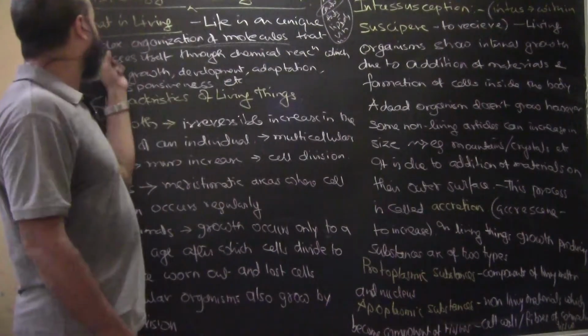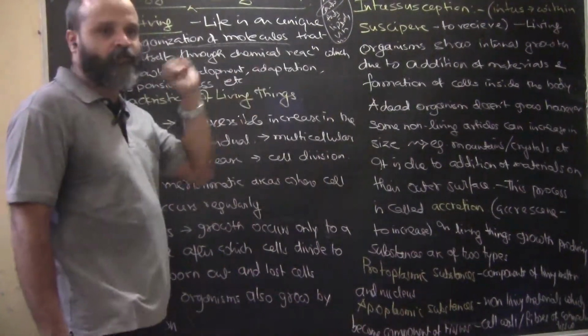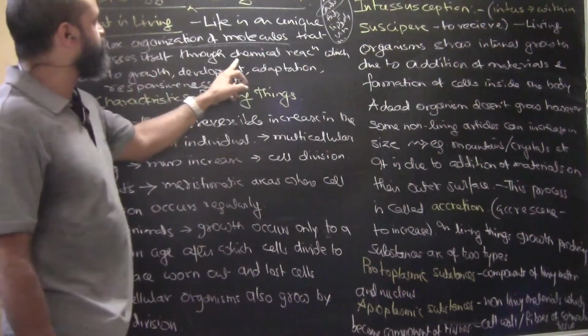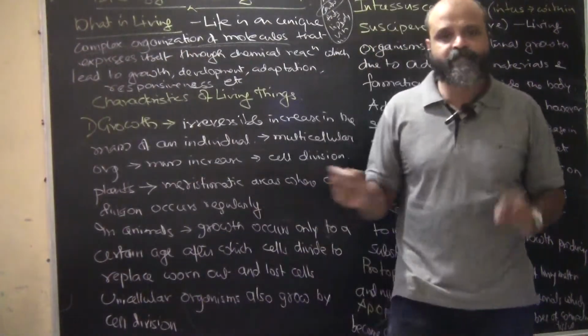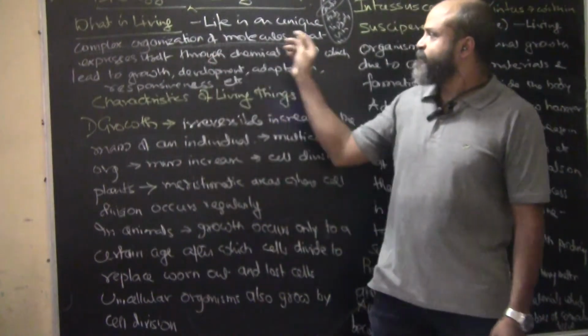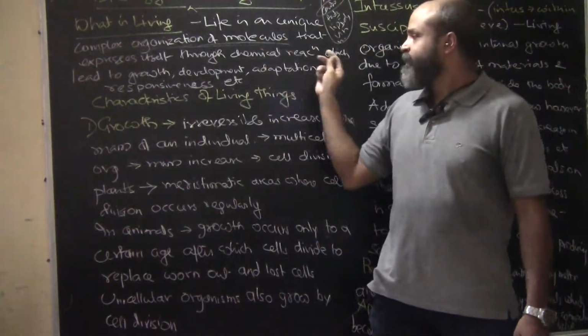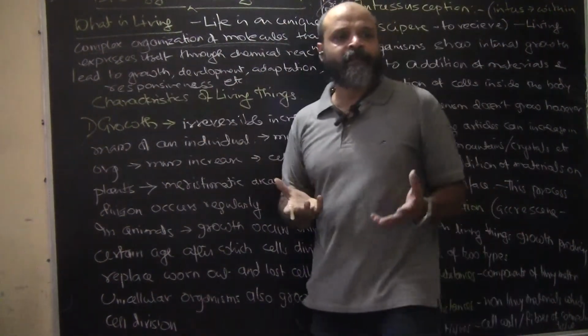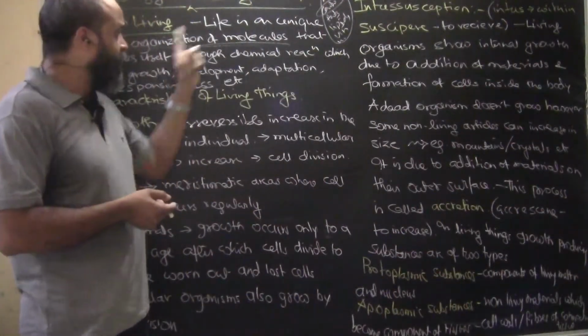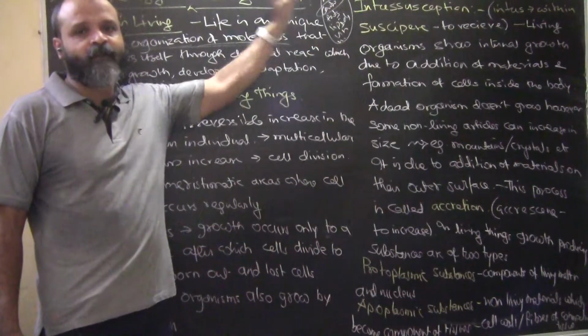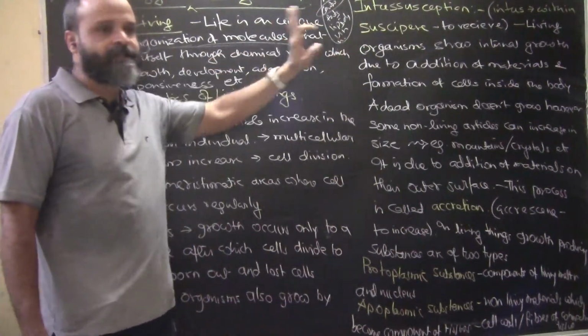So life is a unique complex organization of molecules that expresses itself through chemical reactions. So basically there are certain chemical reactions which are always happening. Okay, that expresses itself through chemical reactions which lead to, now these are chemical reactions which are happening. For example, we would need energy. How will we get that energy? By burning of carbohydrates, okay, fats, lipids and all that.